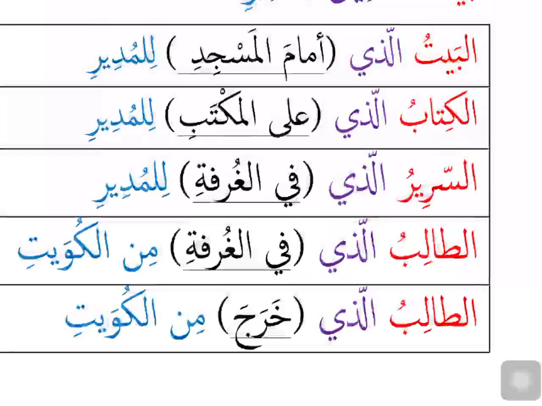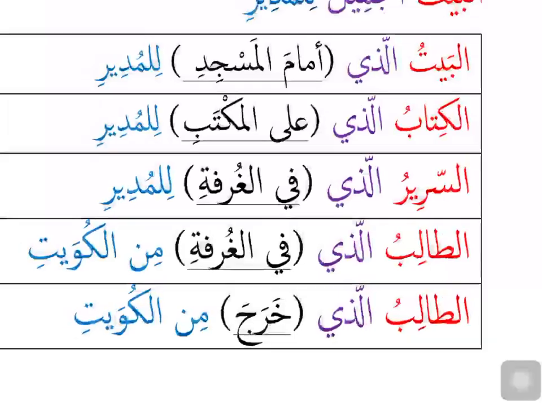At-talibu alladhi kharaja min al-Kuwaiti. At-talibu is the mubtada, alladhi is the sifa, kharaja is its sila. What type of sila is it? It's a jumla fi'liya, a verbal sentence, which we haven't done, but inshallah. So that is the sila. What is the khabar of this sentence? Min al-Kuwaiti is the khabar. What type of khabar is min al-Kuwaiti? Jar majroor, shibu jumla khabar. The student who went out is from Kuwait.